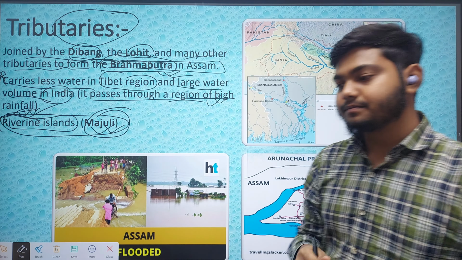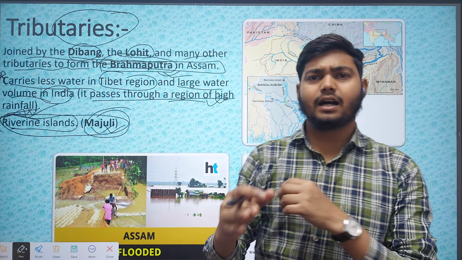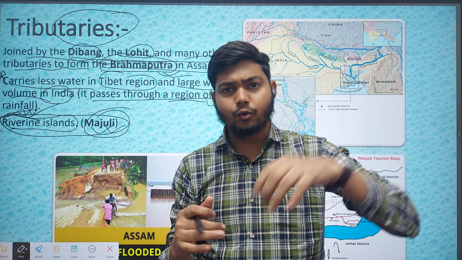Typically you have seen islands in the middle of the ocean, but when an island is formed on a river, it is called a riverine island. So the world's largest riverine island, and what is the name? The Majuli.